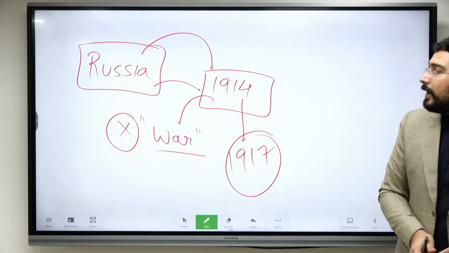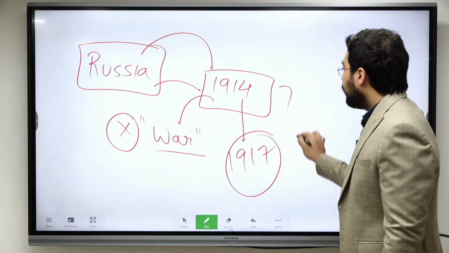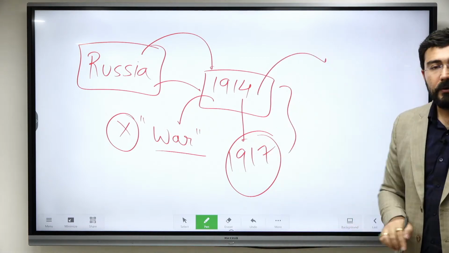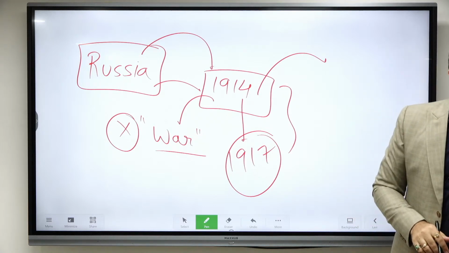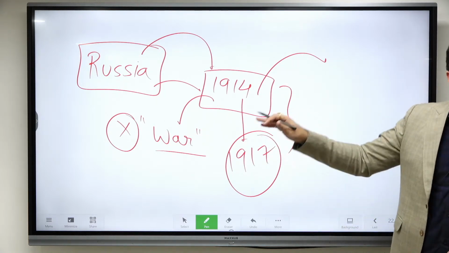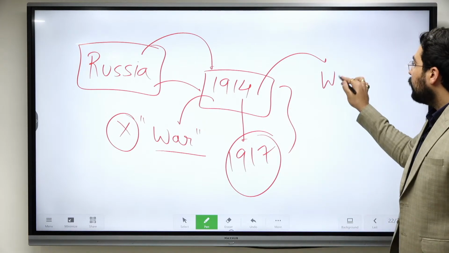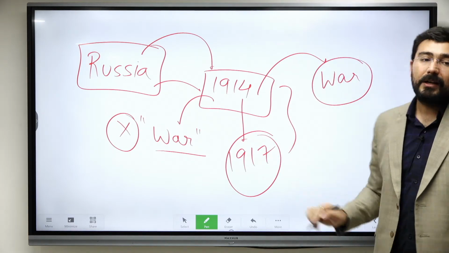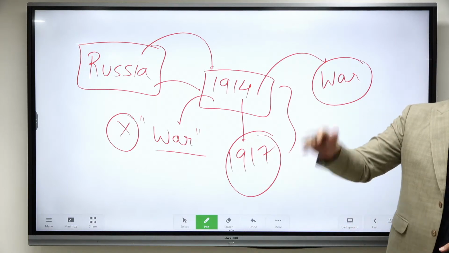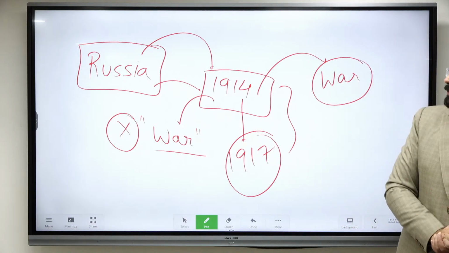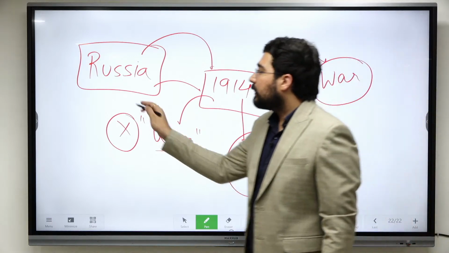So this was the most backward country, Russia. But what was the chain of events? As we have already discussed, Serbia was attacked by Austria-Hungary, and mobilization was done by Russia. Once they entered the war, as all of you know, all the economic resources get diverted. And because of this, the Russian public started suffering.